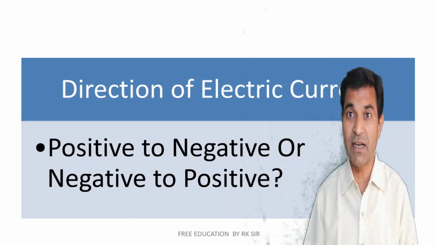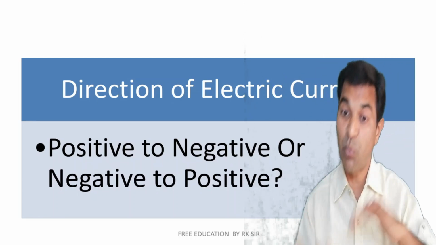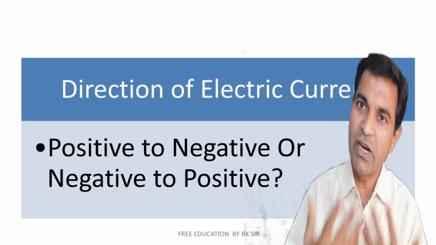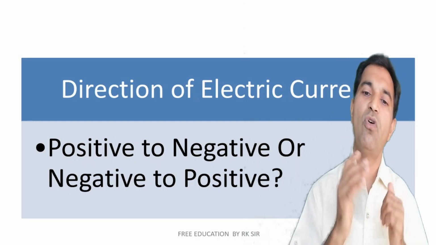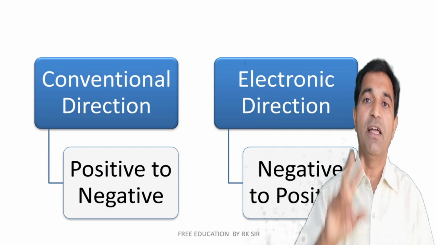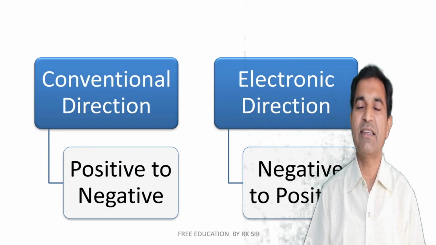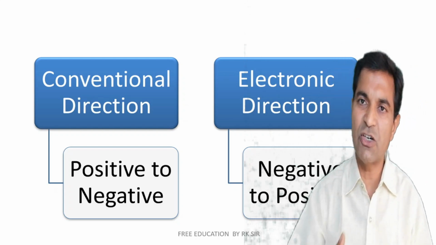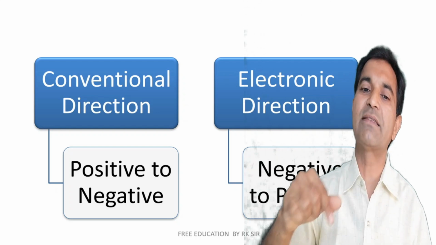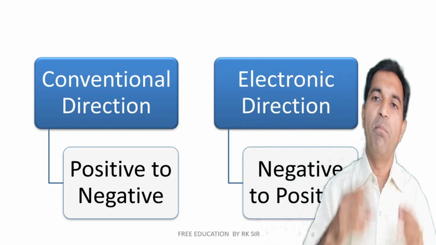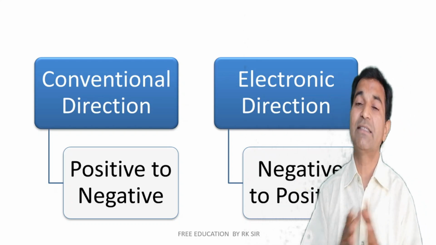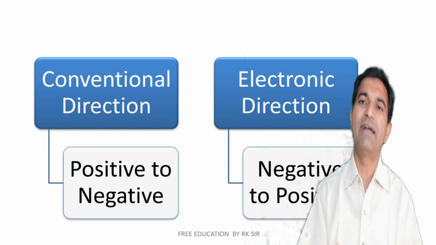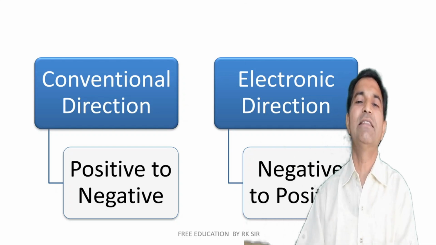Now what about the direction of electric current? Most people used to confuse about this, whether it is positive to negative or negative to positive. But as we already told in our detailed lectures, the direction of current is mostly expressed in two ways: conventional direction and electronic direction. The conventional direction, which is the convention to represent the electric direction, is positive to negative. But when J.J. Thomson found that it's the electron which takes part in the flow of electricity, it was too late. So people started to believe that let us understand it as the electronic direction.